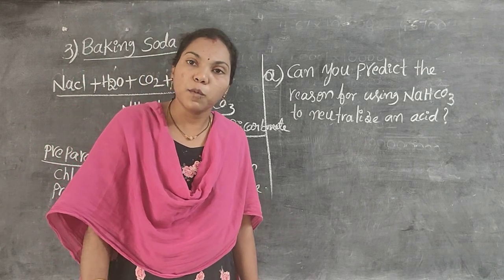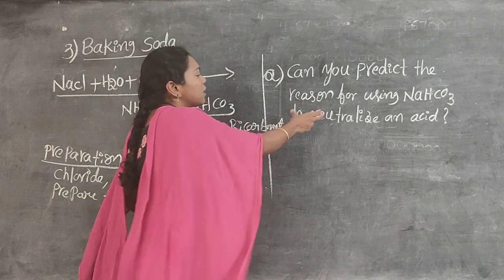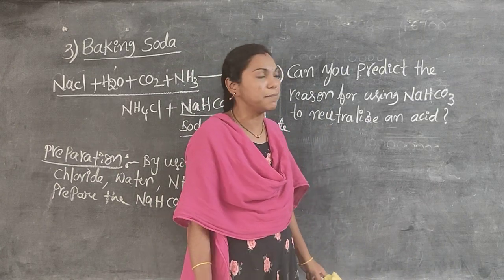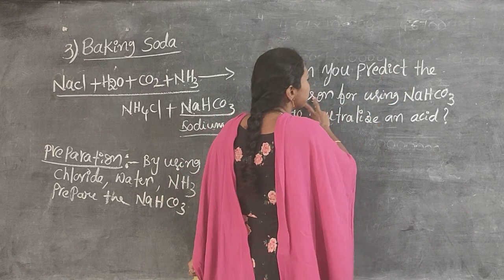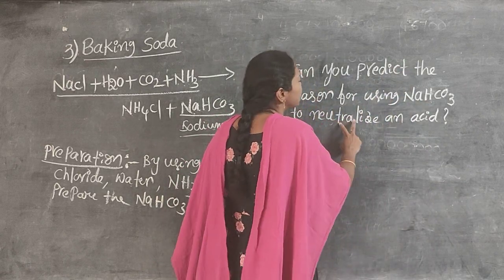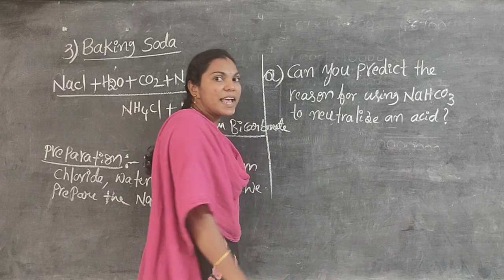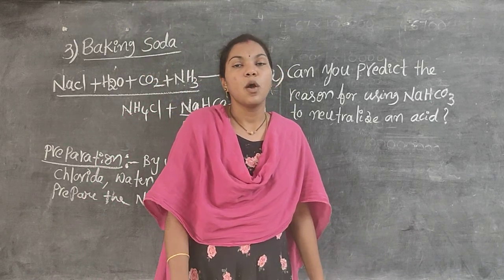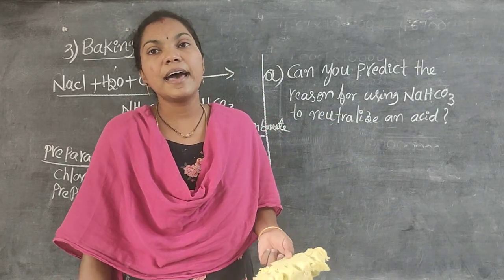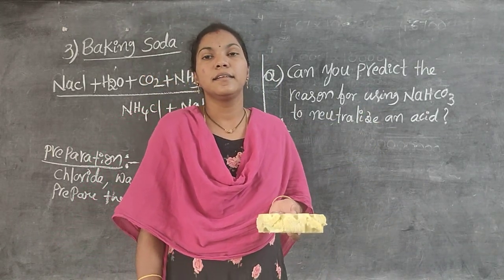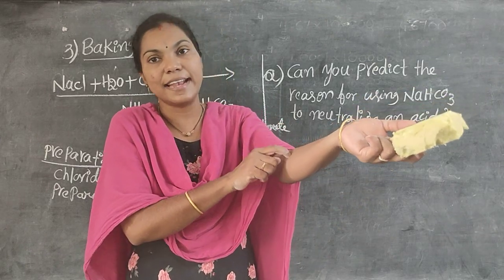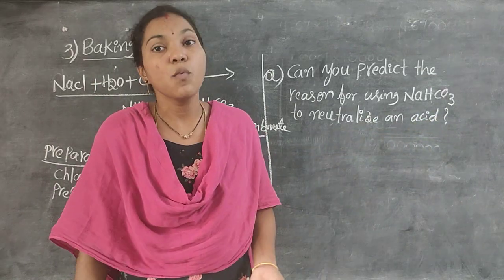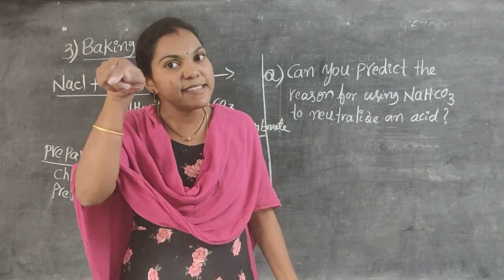For 1 mark, mostly they ask one question, sometimes for 2 marks also. Can you predict the reason for using sodium bicarbonate to neutralize an acid? I already told you, when ants sting or bite our hands, acid is injected into our body.